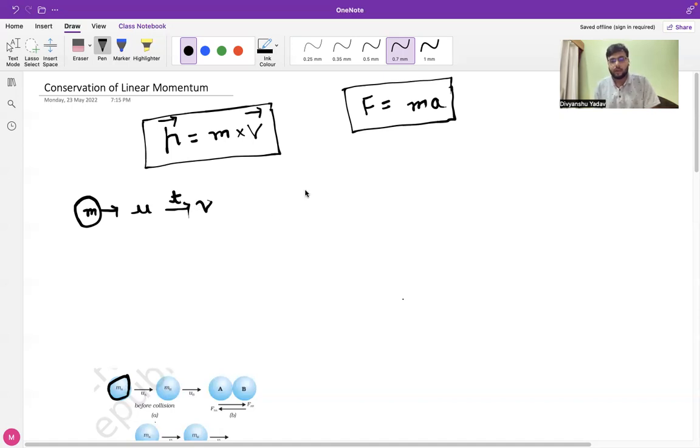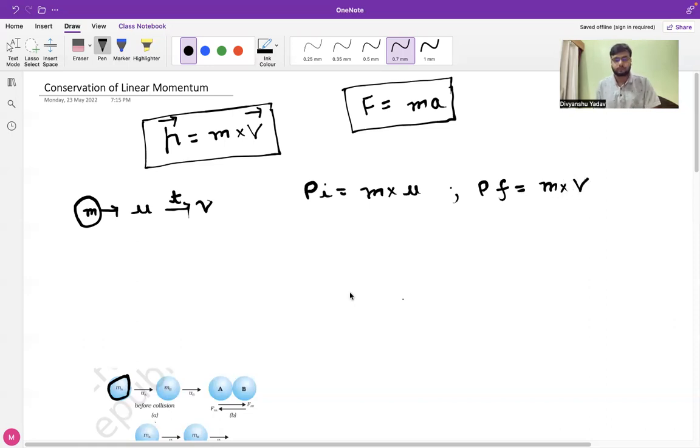So if I want to find the momentum, the initial momentum I can write as m times u, where u is the initial velocity of the body. In the second case, the final momentum I can represent as m times v.